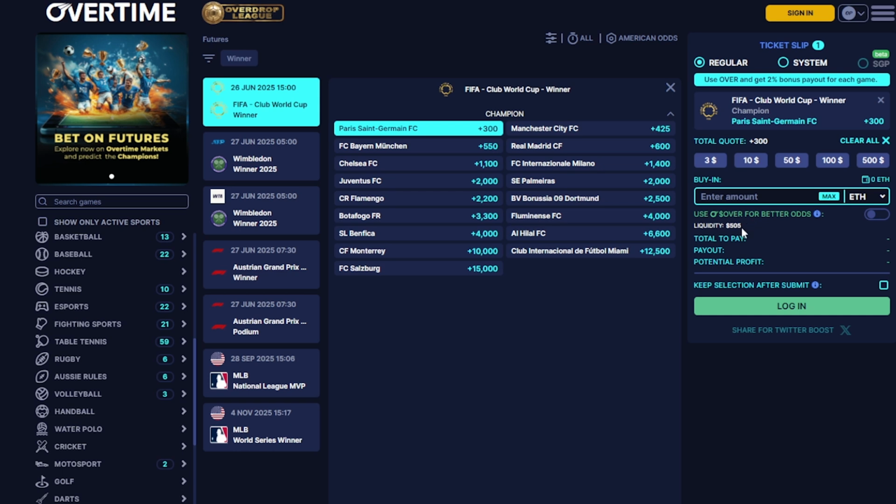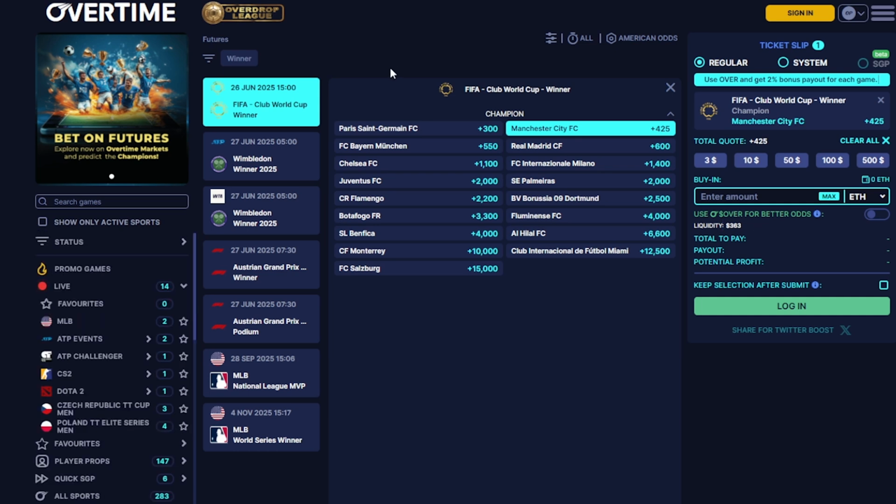Now you can also see how much liquidity is available. So for example, for this future market, they only have $505 available for you to bet on. Now it varies by different futures and also different choices that you make. For example, the Man City would have 363, but it all really depends on the market. And these odds and liquidity are subject to change.